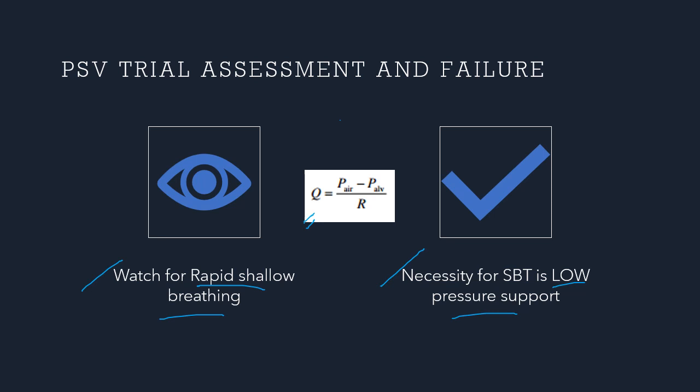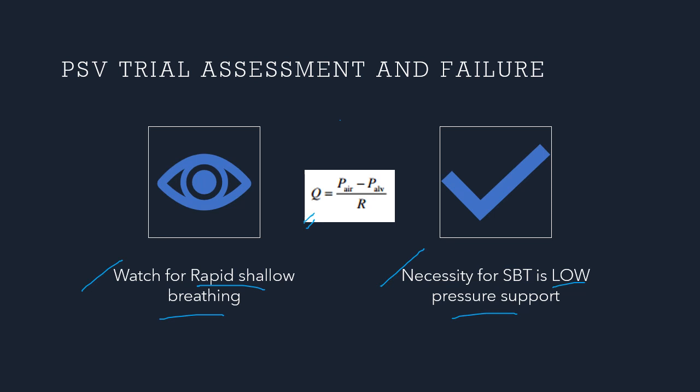Because ultimately what is your minute ventilation? Minute ventilation is tidal volume into respiratory rate. Patient was unable to achieve the high tidal volumes with the low pressure support that you are giving. So, to maintain the minute ventilation, patient is going to increase the respiratory rate. Correct? But this sustained increase of respiratory rate is not possible because patient will be fatiguing soon. Isn't it so? The continuous keep up of high respiratory rate is not possible. So, that will be the inference that you draw if the patient is having a rapid shallow breathing.